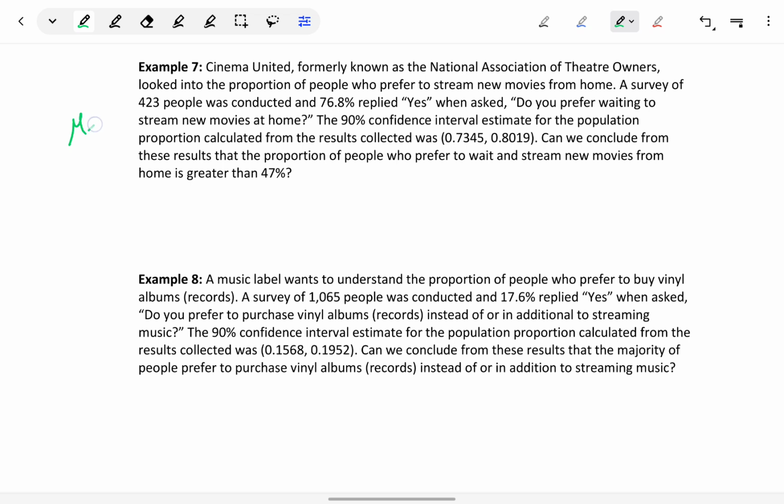In example 7, we determined that the conditions were met, and now we're given the 90% confidence interval estimate for the population proportion, calculated as 0.7345 to 0.8019.